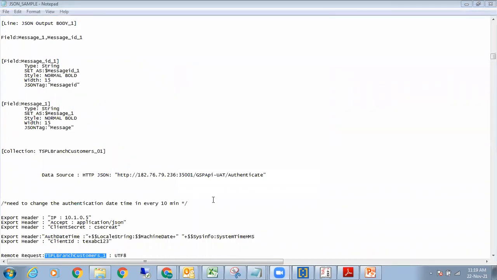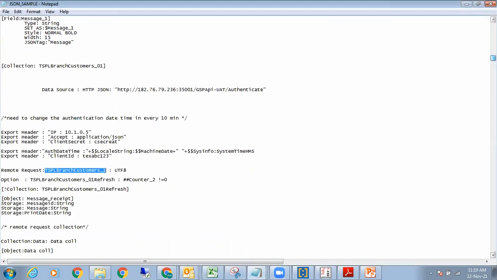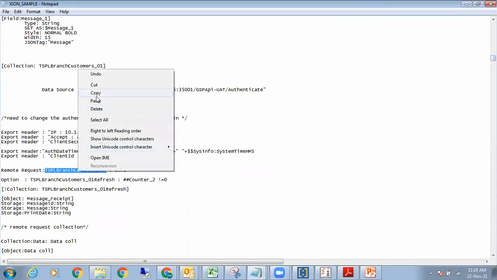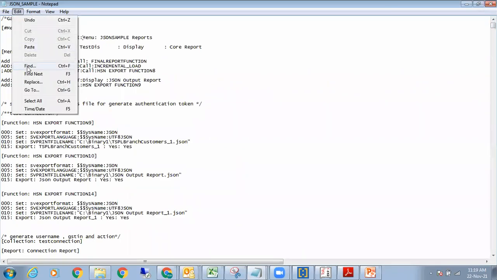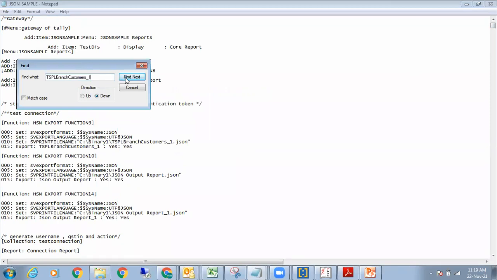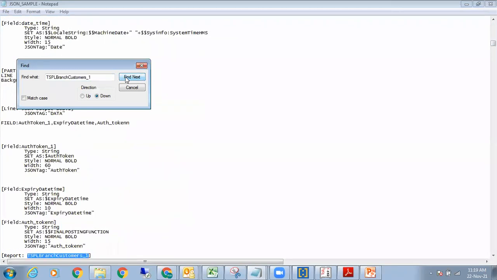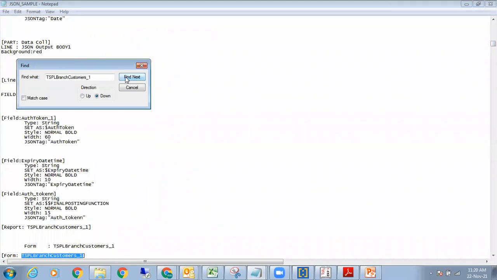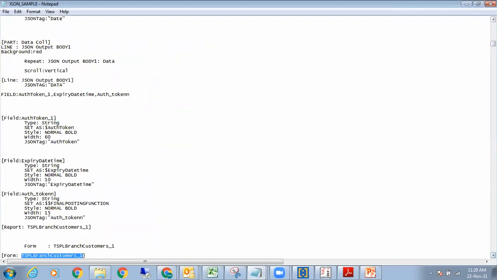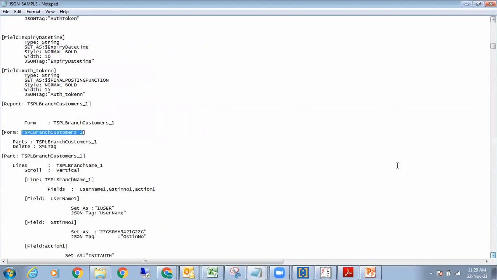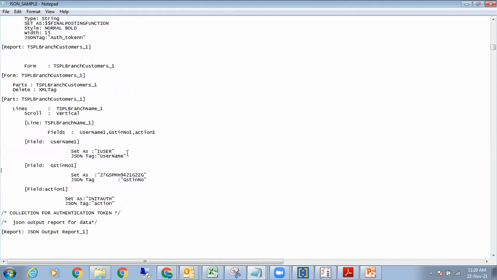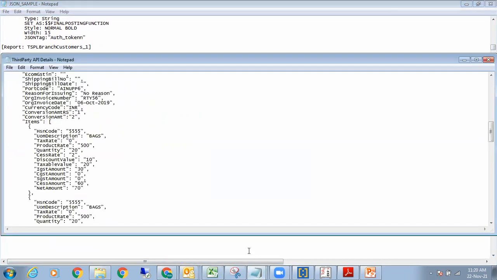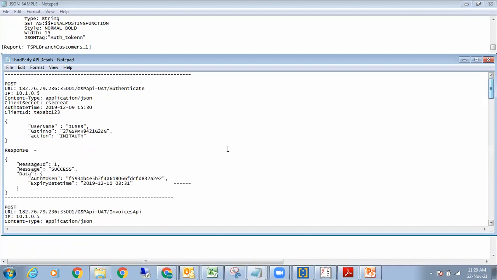Okay. Now I come down to the last portion of it. If I'm going down to this particular collection, I'm going down to this particular portion of this report. I go and find, I press Control B, and I go down to find next, and I go down to this particular report. Now in this particular report, which is a form, I go down to form, I deleted all the XML tags. These are my input user fields, which was as given in this particular portion of the report.